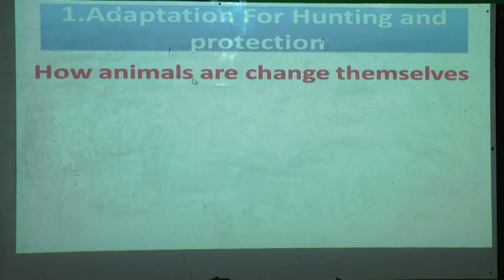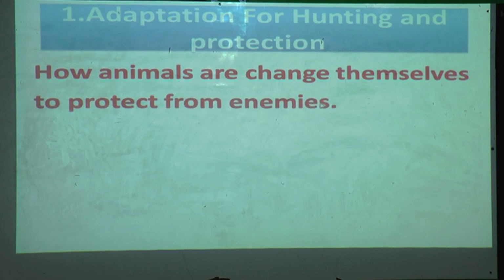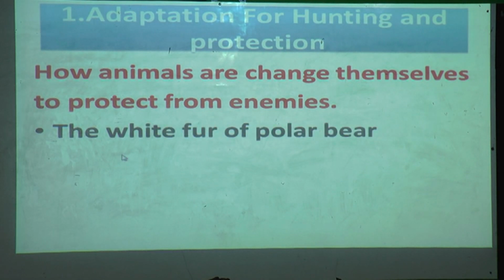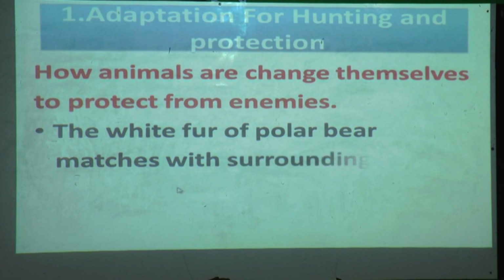Now we will see how animals change themselves to protect themselves from enemies, meaning how they have adapted themselves. The white fur of the polar bear matches the surrounding snow.